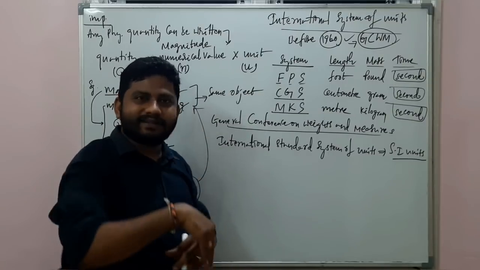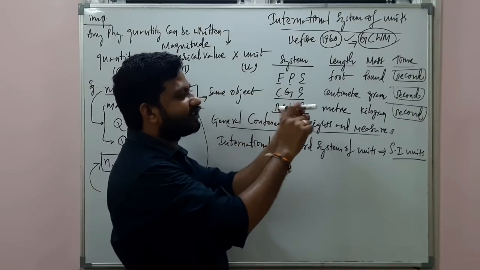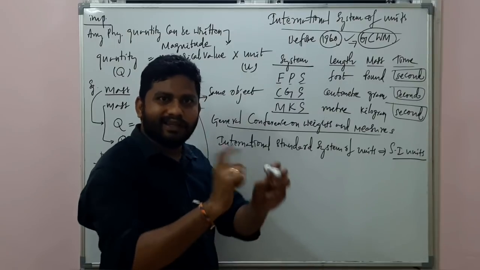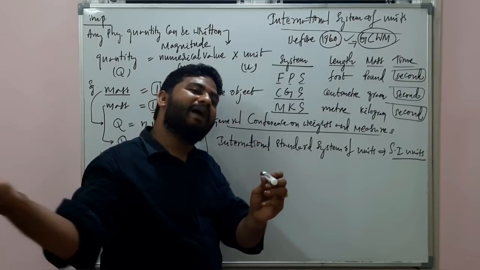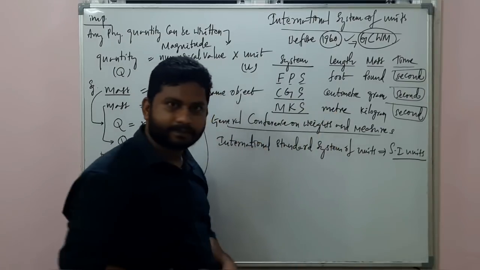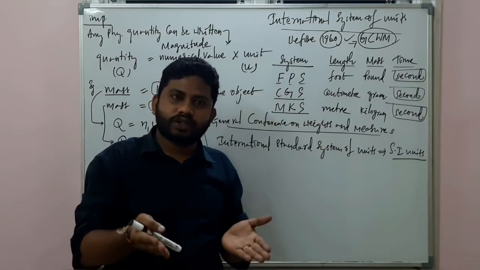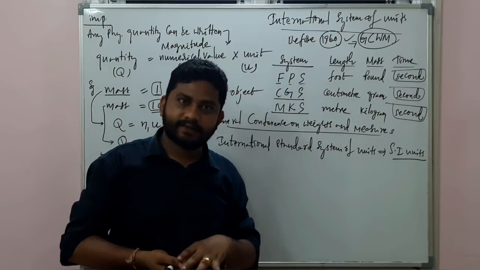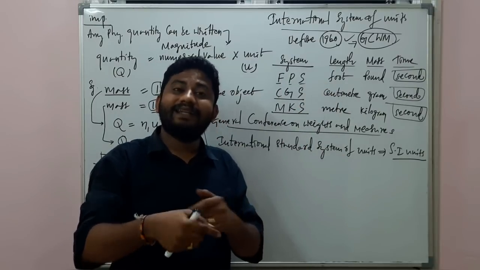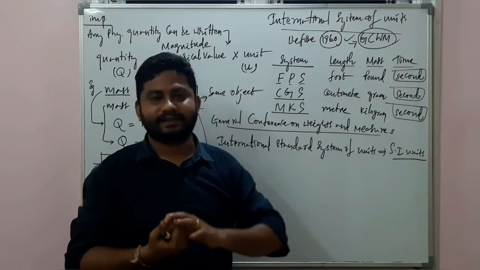Some scientist from another country represents the length of the same object in centimeters. The length of the same is represented by another scientist in meters. So it created a lot of confusion in converting these things and in understanding the actual result.